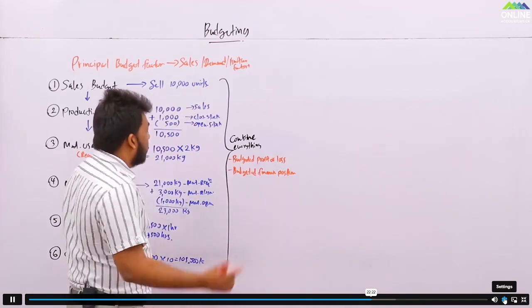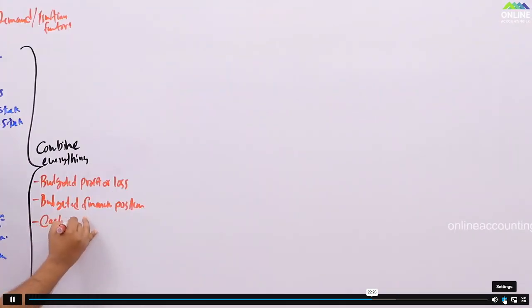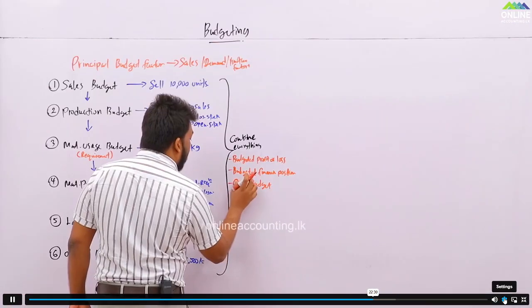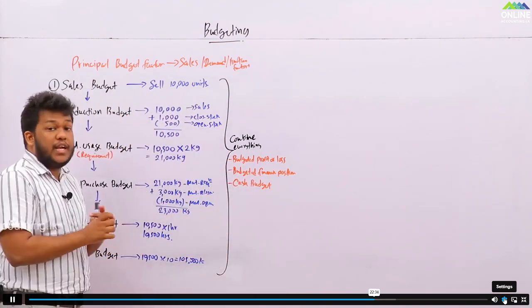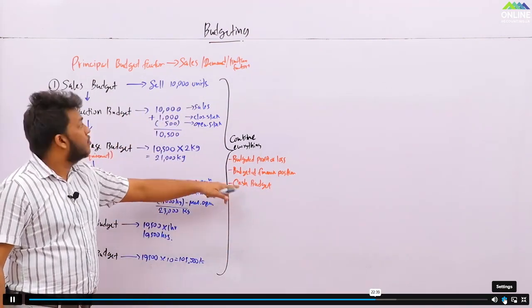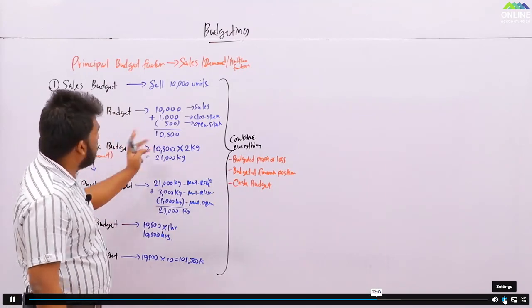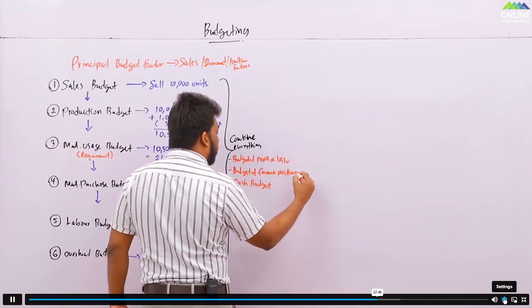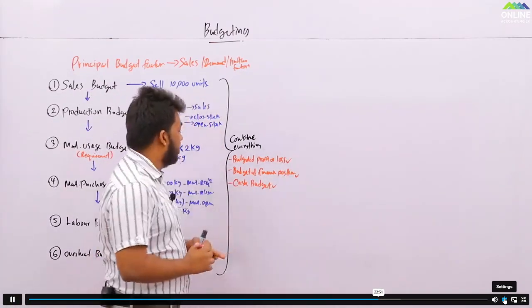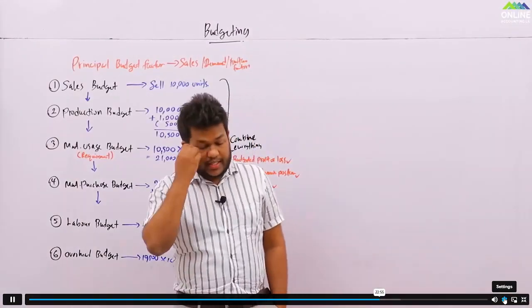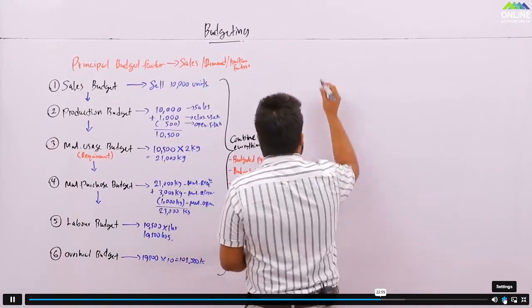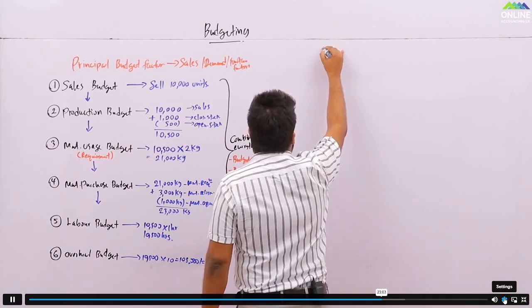And here comes the best one and the most tested one at the examination: cash budget. Which means how much money you are receiving and how much money you are paying; that is basically the cash budget. So you are done with all these budgets. After that, with this information, you could prepare the budgeted profit or loss, budgeted financial position, as well as the cash budget. So sales budget, I will give you an example, the way that you should prepare the sales budget.